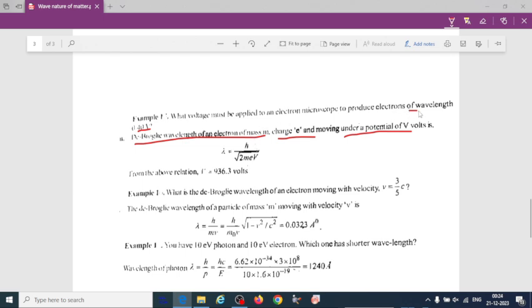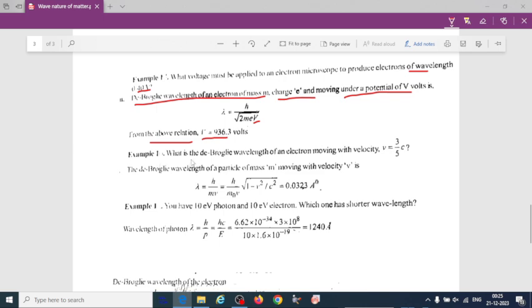So first we try to understand the question. They have given the electrons of wavelength, and we need the voltage. Voltage is what we have to find, so we modify the equation. Then we substitute the values of mass of electron, charge of electron, and Planck's constant, and we will have the voltage of 936.3 volt.